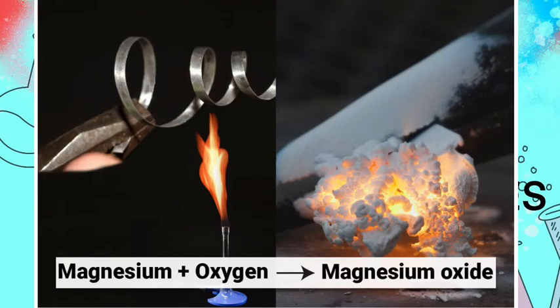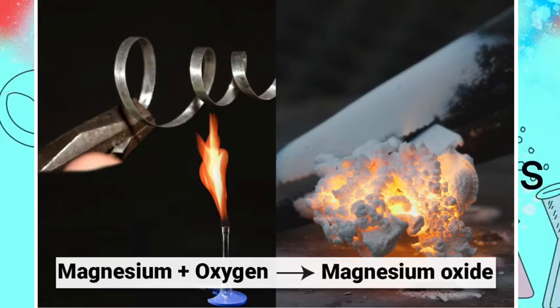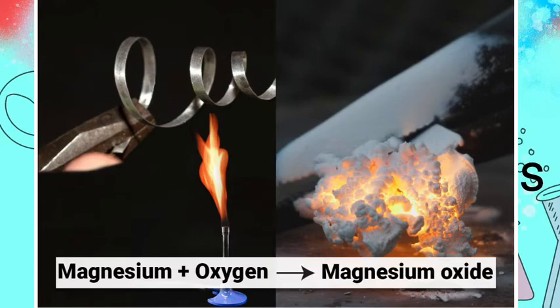Let us study another example of a chemical reaction. You take a magnesium ribbon and you burn it. The magnesium ribbon will burn in oxygen and it will produce a white colored substance, that is magnesium oxide.